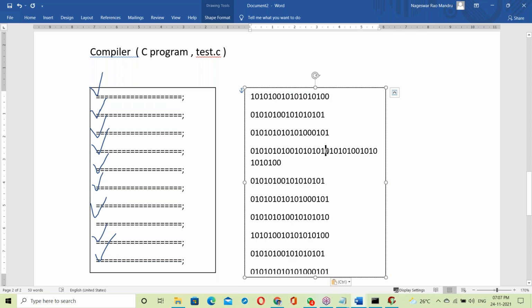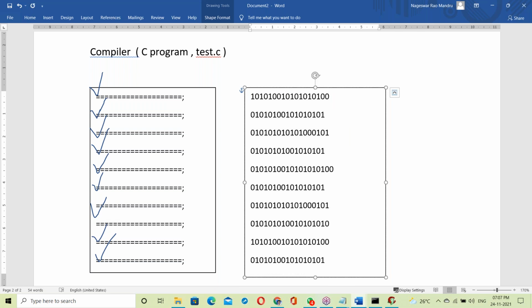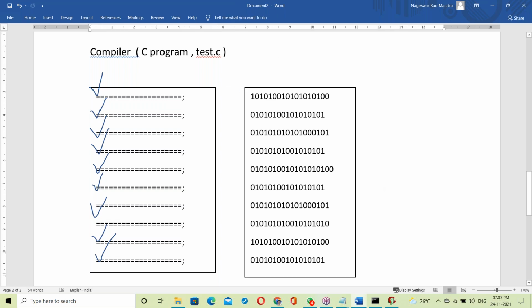All these codes convert into binary format. After converting to binary format, it is written to another file. This second file is called an exe file. The compiler generates one exe file. Now this exe file is given to the processor. The processor takes that exe file, executes it, and finally generates the output.